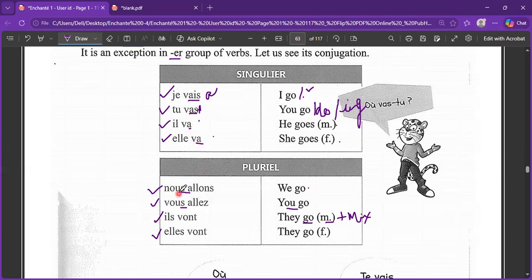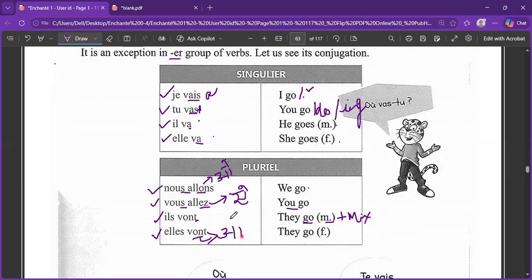Nous allons. Liaison is there. ON gives you the on sound, which is a nasal category sound, and S doesn't take any pronunciation at the end because it is a consonant. Again, vous allez, because EZ gives you the A sound. And in the last, ils vont, elles vont, we will not pronounce the T, and ON will give you the on sound. So this is how pronunciation is formed.